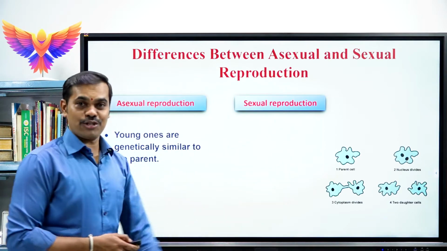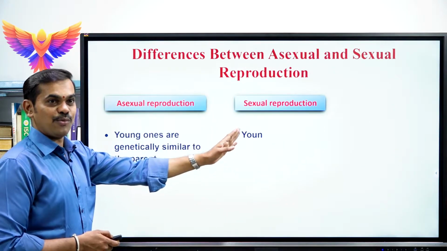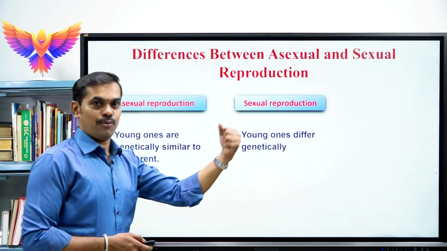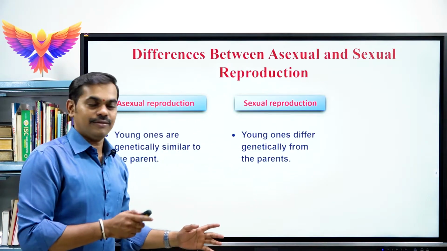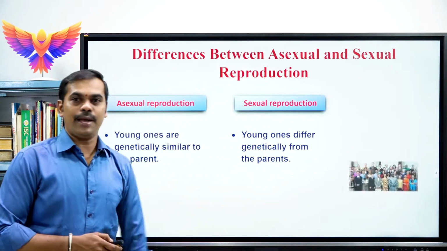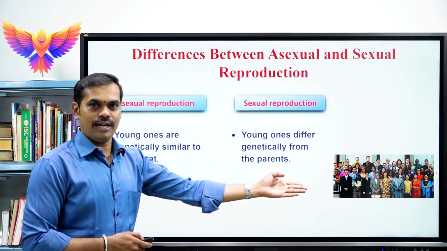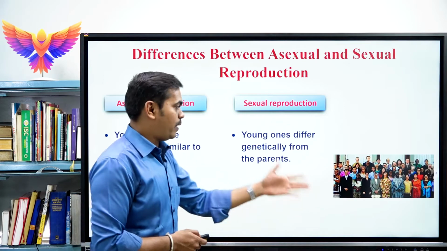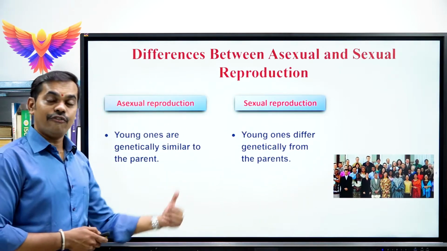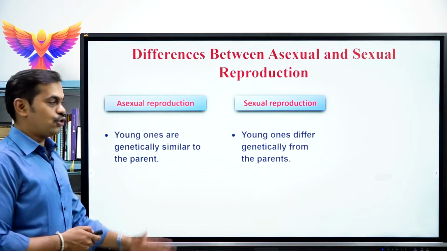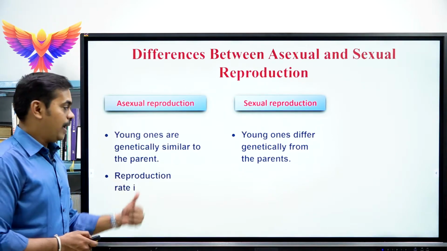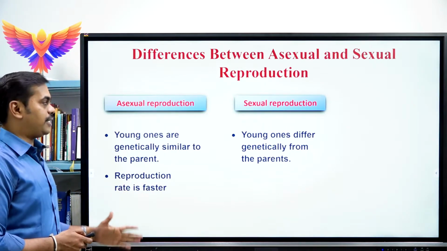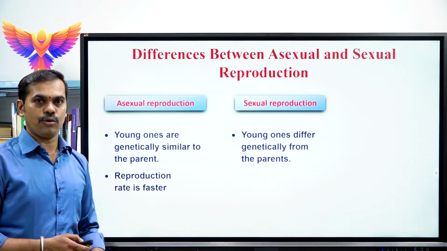But in sexual reproduction, whatever young ones are produced, they totally differ genetically from their parents. Look at that image. Nobody here looks similar. Totally different. That's why they are genetically different from their parents. So the next difference, which is called reproduction rate, is much faster in the case of asexual reproduction.